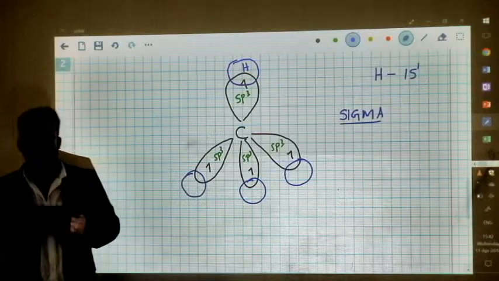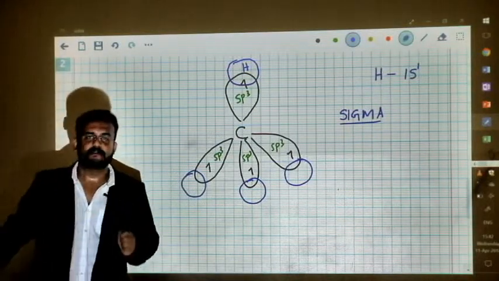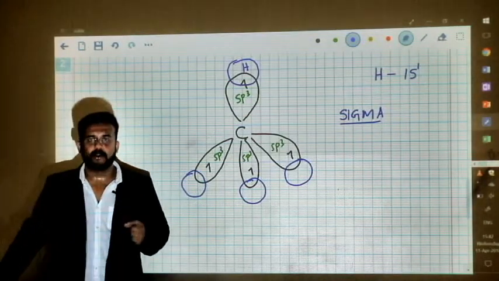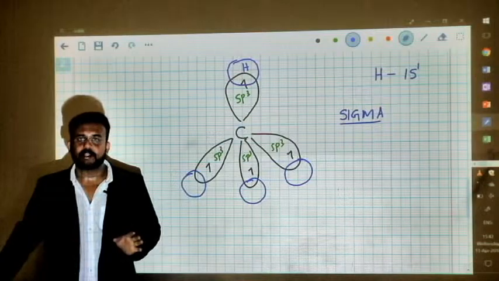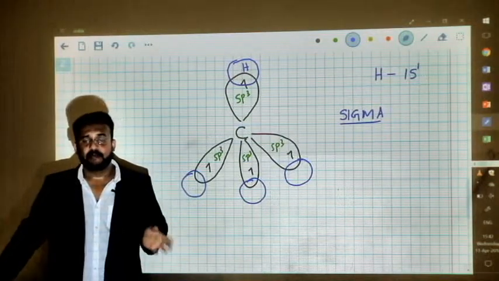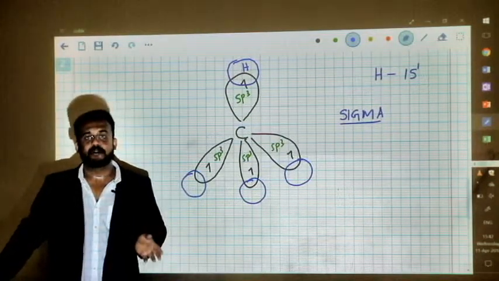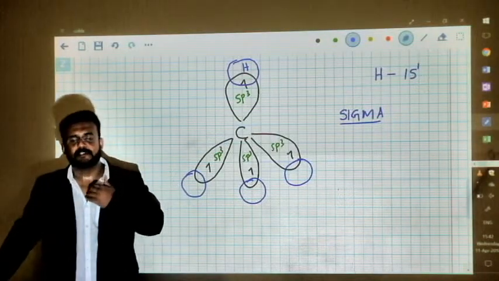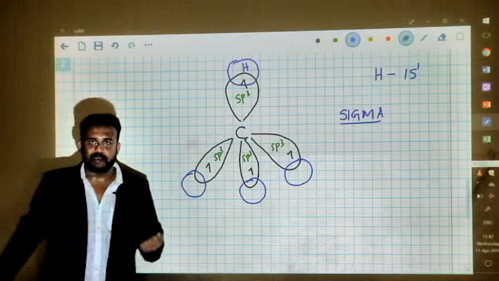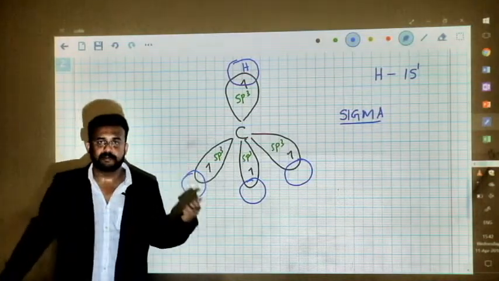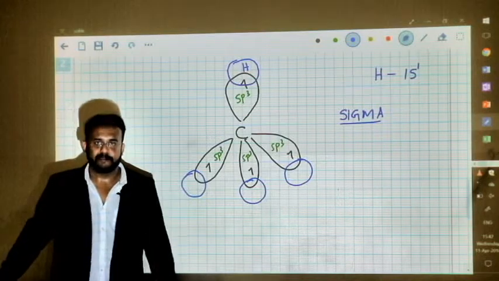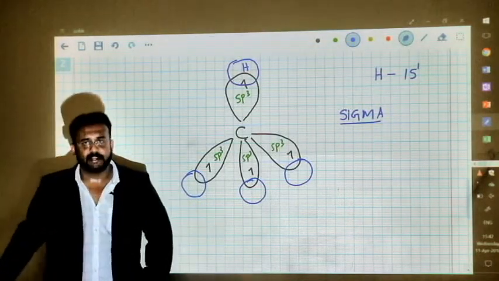This kind of overlapping results in a chemical bond called the sigma bond. So always remember that whenever there is involvement of hybrid orbitals, whenever there is hybridization, the kind of bond formed will always be a sigma bond. Remember, a hybrid orbital is never able to form the kind of bond which we call the pi bond. Pi bonds are generally created by lateral overlapping. So over here, it is a sigma bond formed, and this sigma bond is formed by axial overlapping. Hope that concept is very clear to you.